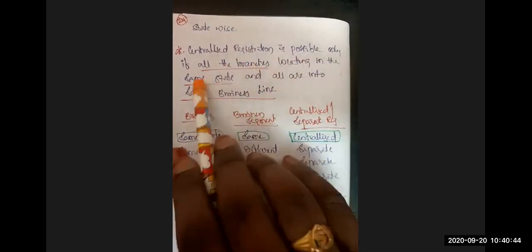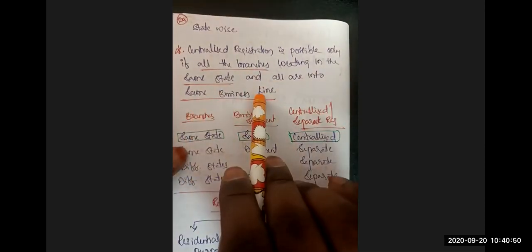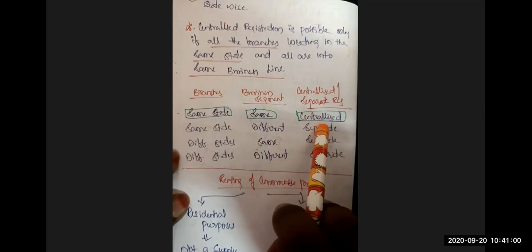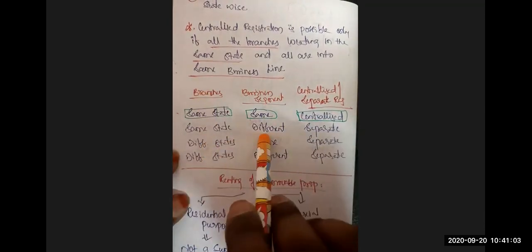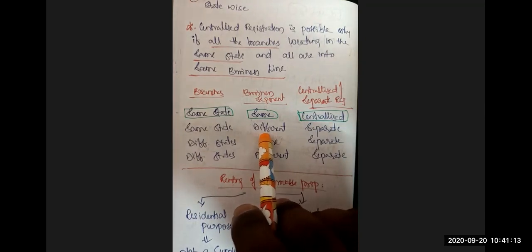Look at here. Centralized registration is possible only if all the branches are located in the same state and all are into the same business line. Branches located in the same state, same business segment: centralized registration or separate registration? Centralized registration is possible. All the branches in the same state but into different business segments, one is textile business, one is chemical business, one is pharmaceutical, one is alcoholic liquor, different business segments. Then though all the branches are in the same state but engaging in different business segments, they have to take